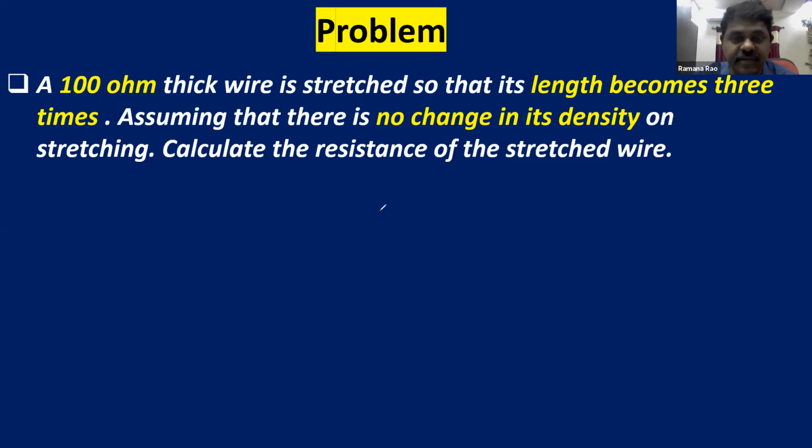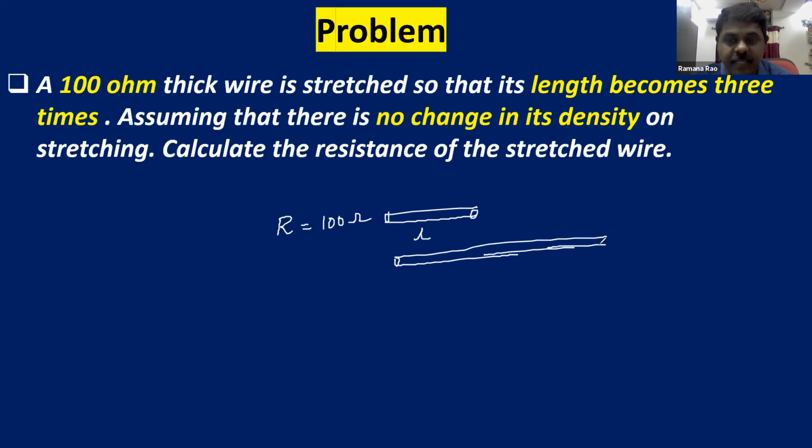Now, first you try to write what are the given quantities. Given quantities: resistance is given as 100 ohm. The resistance of this wire is given as 100 ohm. Initially consider its length to be L, and length becomes 3 times. The same conductor, we are not comparing it with another conductor. Length becomes 3 times after stretching, which means it is going to become thin. And length becomes 3L, 3 times the length.